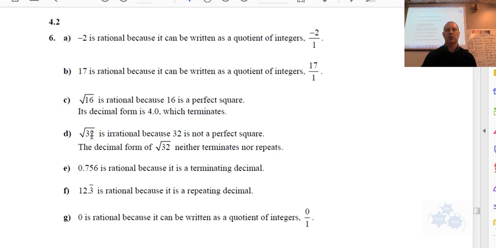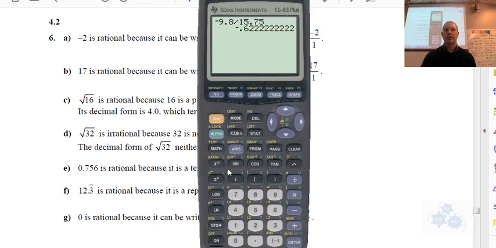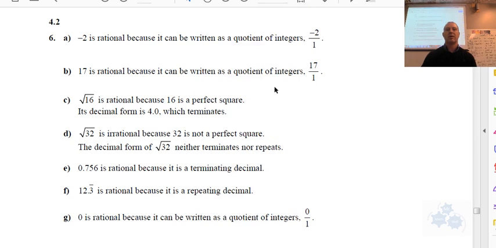Root 32 is irrational. If you check on your calculator, the square root of 32 looks like this. That decimal neither repeats nor terminates. If your calculator screen fills up with decimals and none of those blocks of numbers repeat, then you can safely say it's irrational. And 32 is not a perfect square.